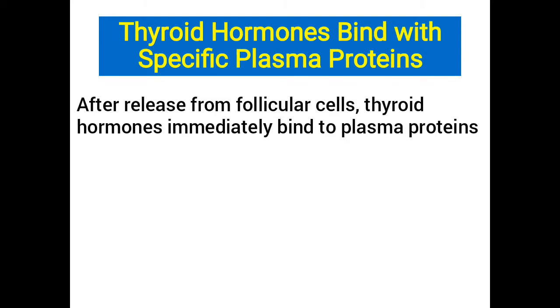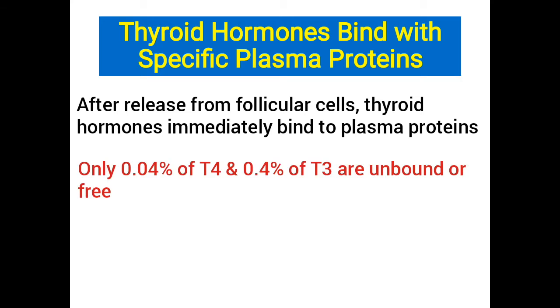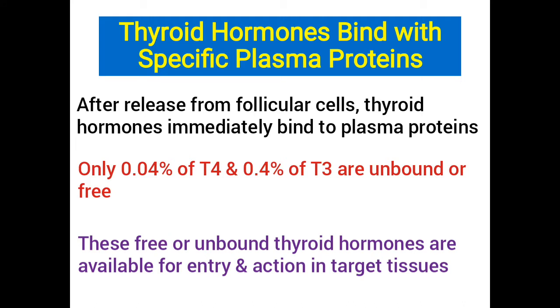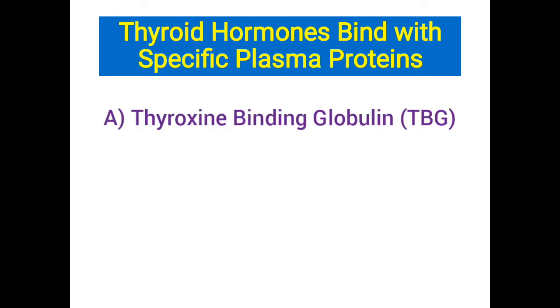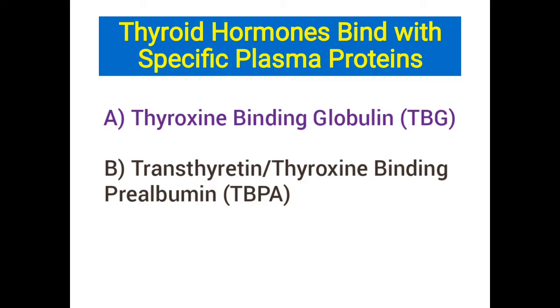After release from the thyroid follicular cell, the thyroid hormones immediately bind with specific plasma protein. Only 0.04% of T4 and 0.4% of T3 are unbound or free and consequently available for entry and action in target tissues. There are three major thyroid hormone transport proteins: thyroxine binding globulin or TBG, transthyretin, formerly called thyroxine binding prealbumin, and albumin. So, we should focus on these plasma proteins and we must know some important information about this.